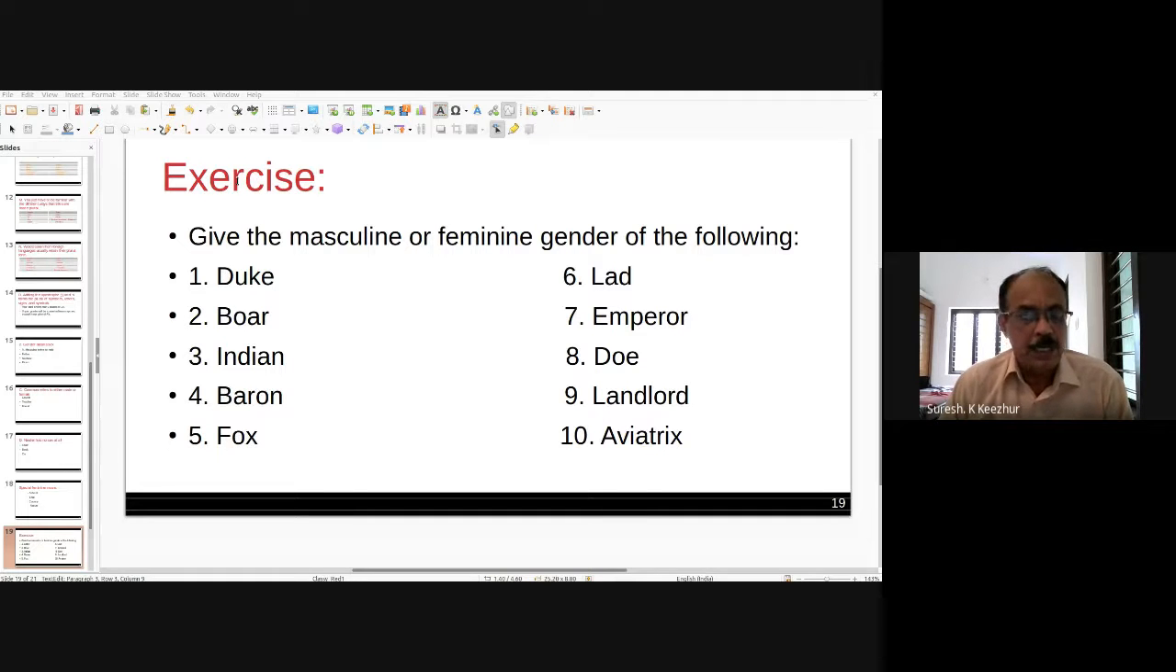Aviatrix is a feminine gender. Aviator means one who flies. Aviator is masculine, aviatrix is feminine. Another word is seamstress. Seamstress is only in feminine gender. Seamstress means a woman who sews.